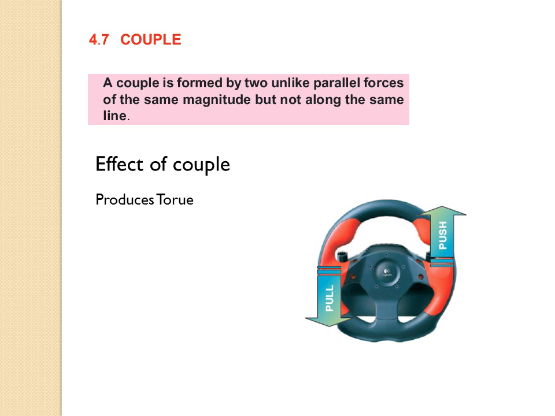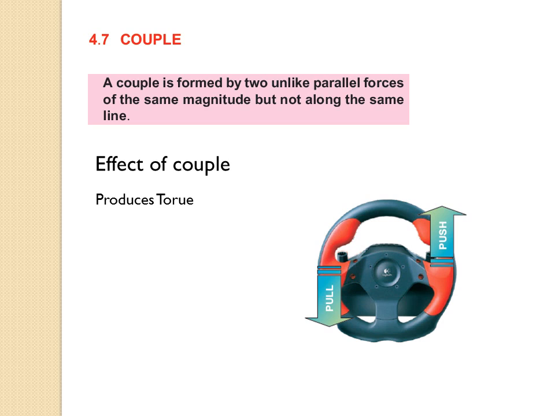Our next topic is 4.7, that is couple. So first of all, what is a couple? A couple is formed by two unlike parallel forces of the same magnitude but not along the same line.